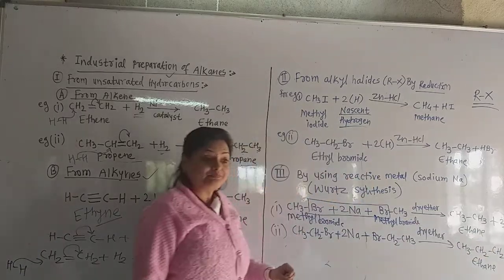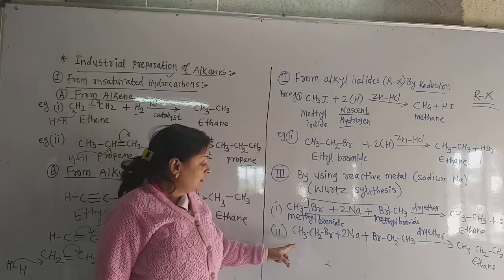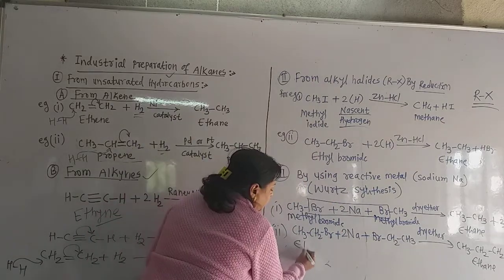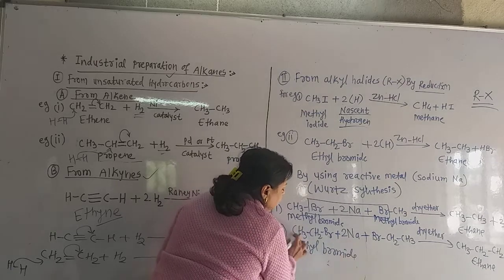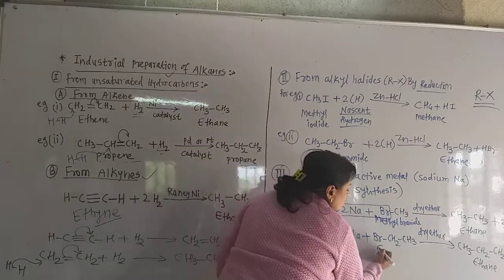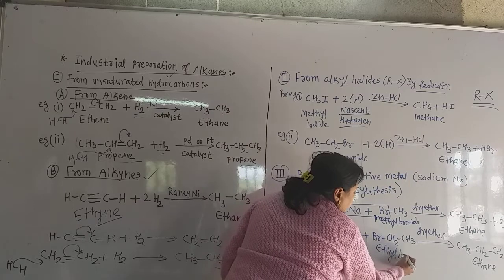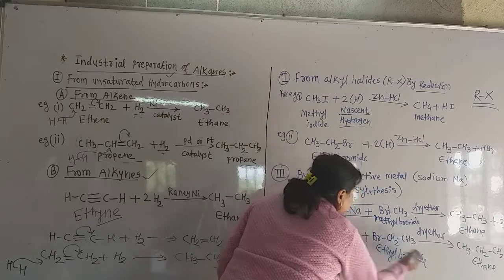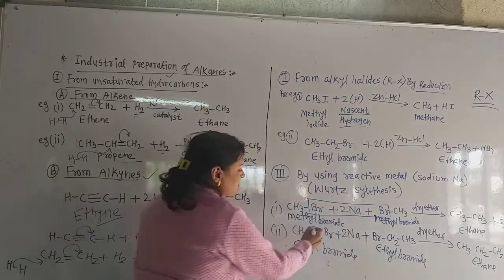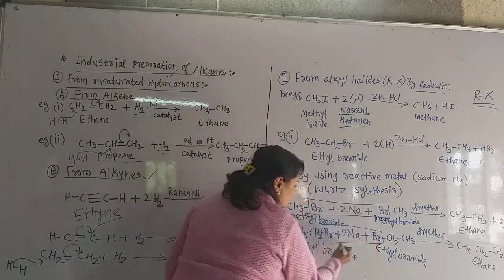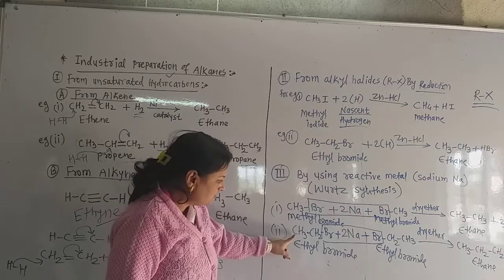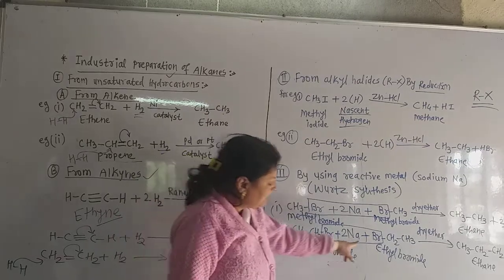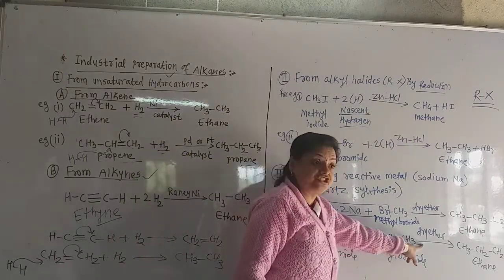Now the next one. This is ethyl bromide, because 2 carbon atoms are there. This is also ethyl bromide, another molecule, and take here 2 Na. Now these are eliminated as 2 NaBr, and we just attach CH3CH2 dash CH2CH3.